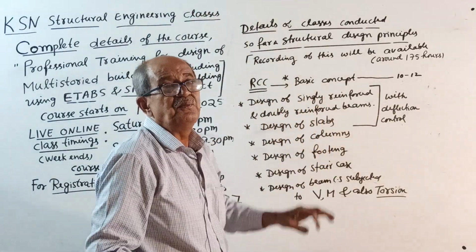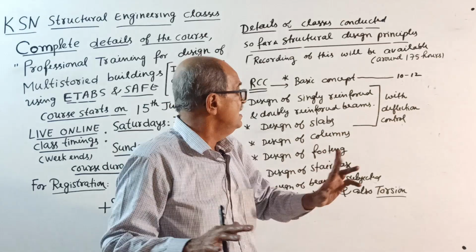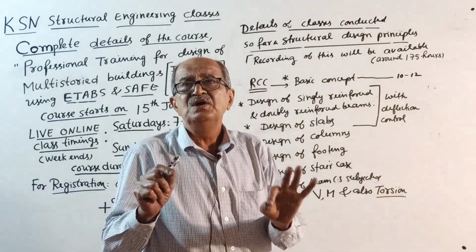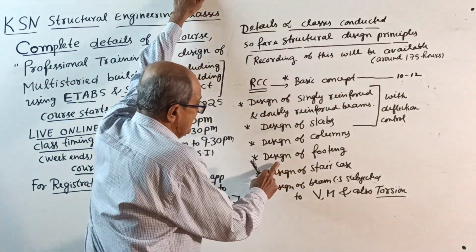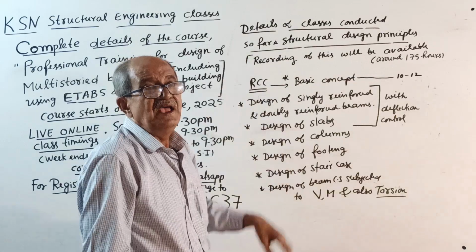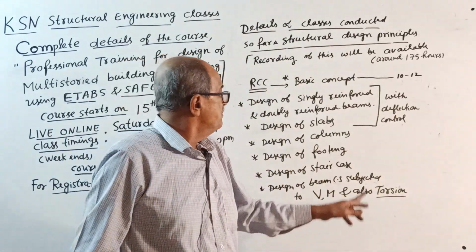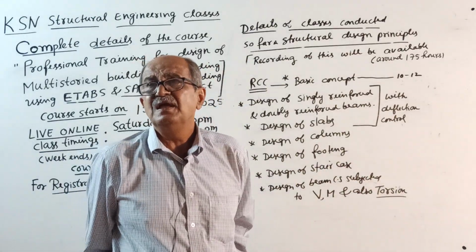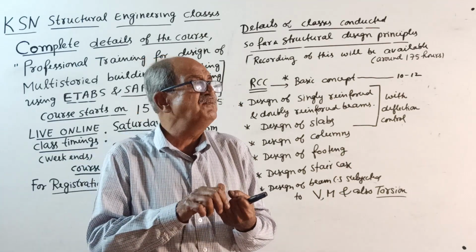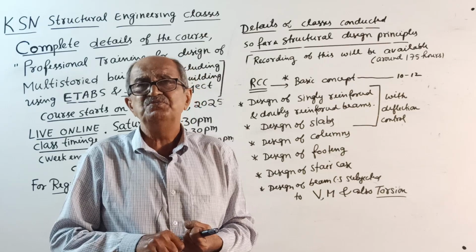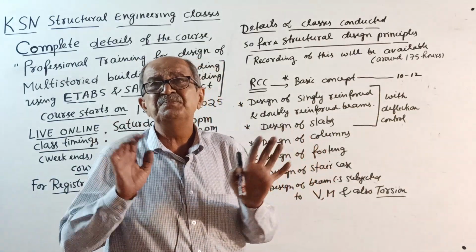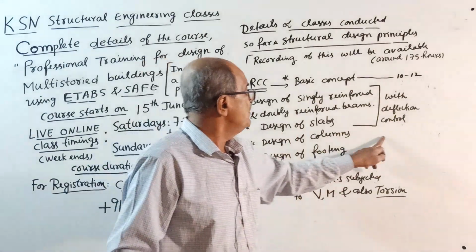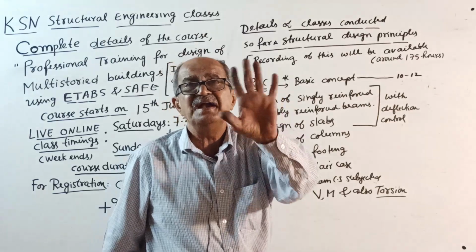Complete design is done. Everything is manual. Remember, so far I have not told a single thing about software in all these classes. The design of footing: complete design of isolated footing. Combined footing and raft footing, manual design is very lengthy, but I have given design principles and explanation. Later when you go to software, you will understand it.